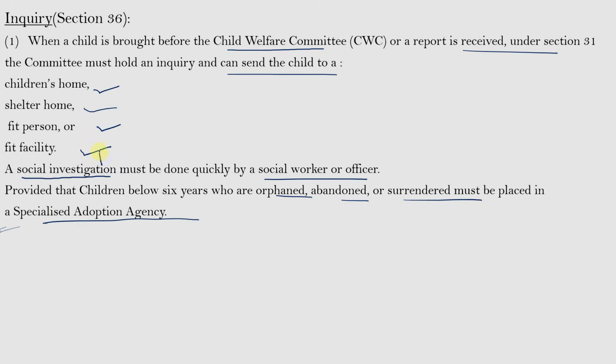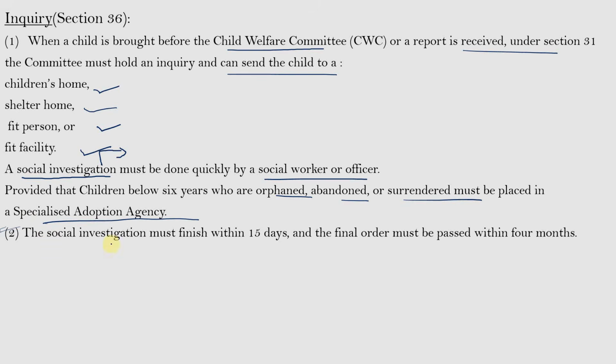So, here social investigation means a report or inquiry made by a social worker or any officer about the details of the child and the family background, and any other relatives of the child shall be inquired into by the committee to take appropriate decisions. And the social investigation report must finish within 15 days, and the final order must be passed within 4 months. So, the investigation shall be completed by the social worker or any other officer within 15 days.